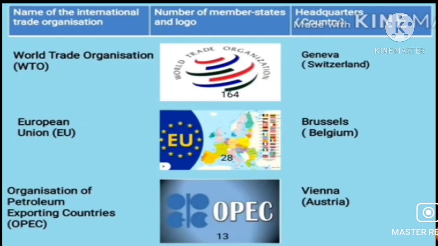Now number one comes the World Trade Organization. You can see the logo of the World Trade Organization. Let me tell you, my dear students, that this organization has 164 member states. You can see the number of member states, it is 164. Its headquarters is in Geneva, which is in Switzerland.